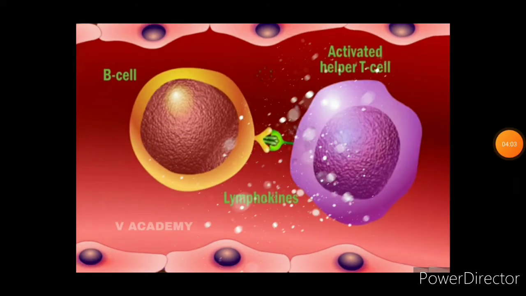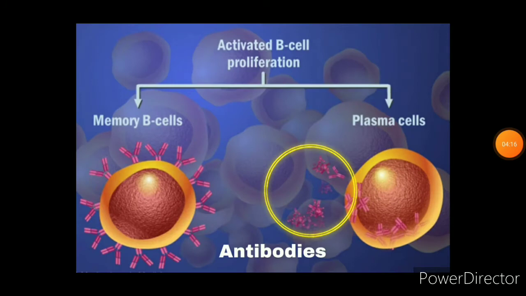When activated helper T cells interact with B cells, they begin expressing interleukins such as lymphokines, which have several effects. Now, due to the effect of interleukins, the activated B cell proliferates into plasma cells and memory cells. The plasma cells produce antibodies that are specific to the antigens present in the vaccine, and memory cells help in the future response when exposed to the same antigens.